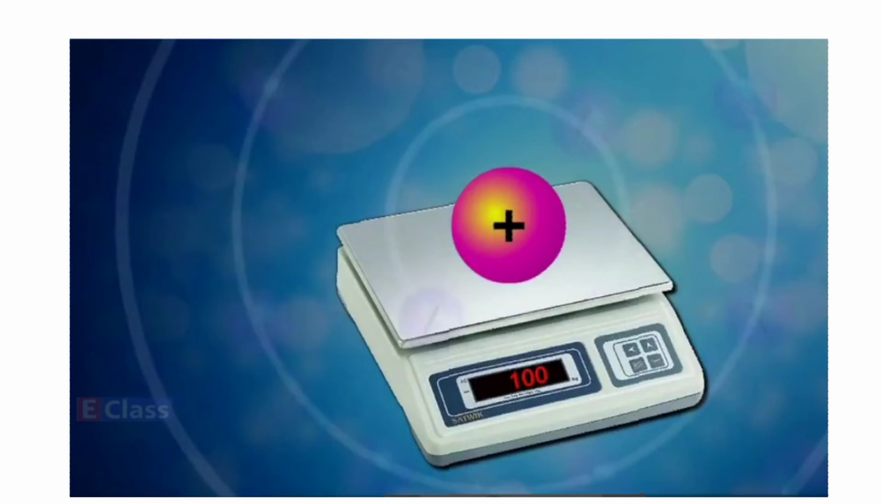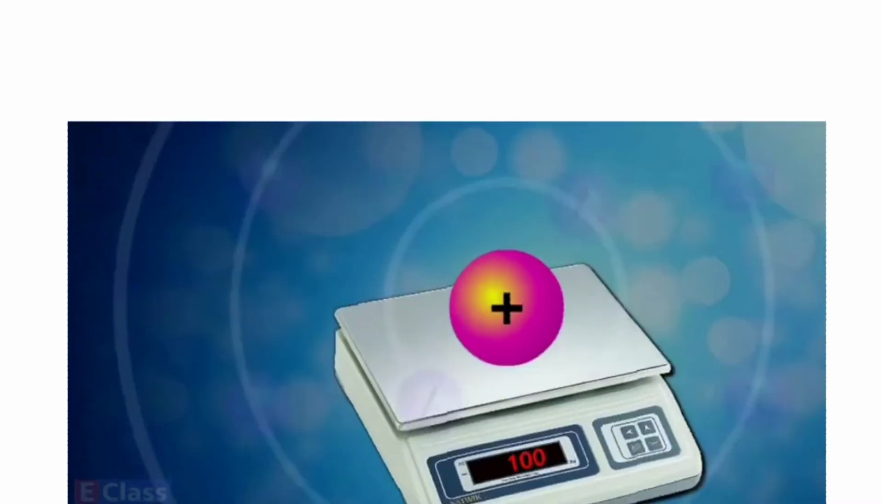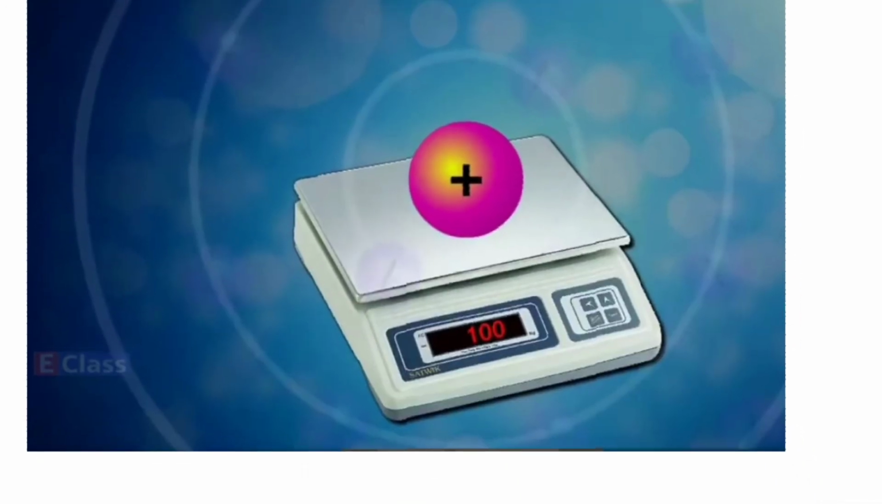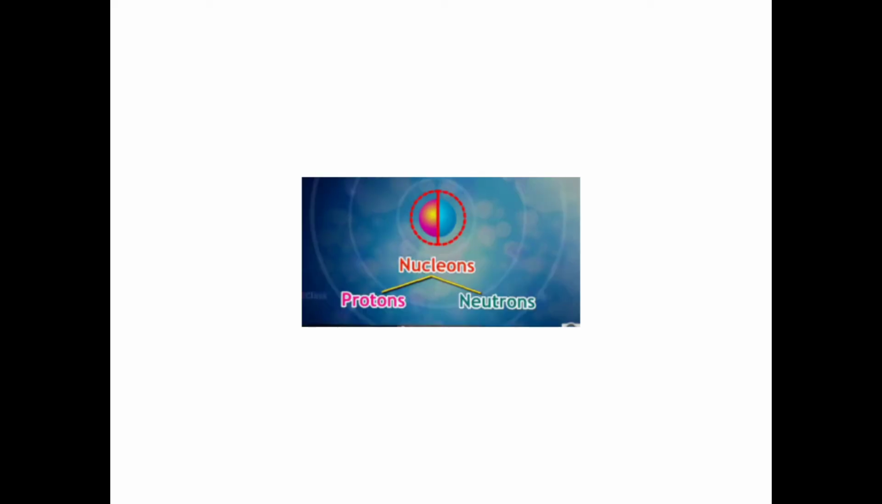The nucleus contains two types of subatomic particles, together called nucleons. What does nucleon mean? It has the proton and the neutron. So in the nucleus you have protons and neutrons. The proton is positively charged. Okay, we'll study about the proton now.